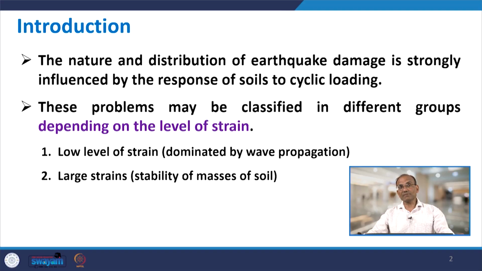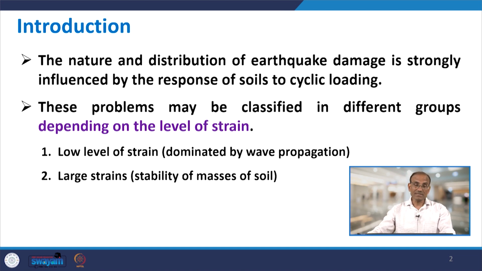Now, the nature and distribution of earthquake damage is strongly influenced by the response of soils to cyclic loading. Actually, the earthquake loading can be characterized like a cyclic loading, and whatever damage you observe after the earthquake depends on how the soil responds to this loading.